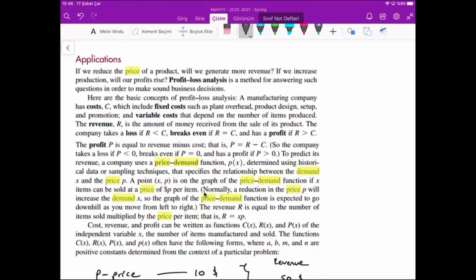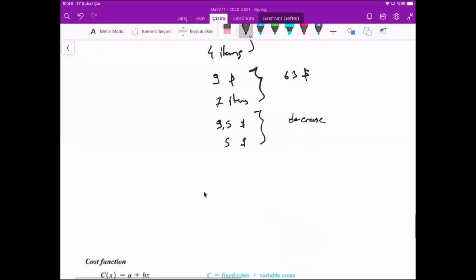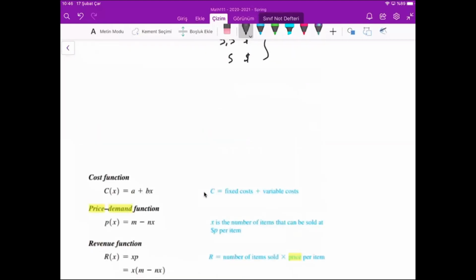The revenue is the amount of money received from the sales of its product. The company takes a loss if revenue is less than the cost. So you have a cost function. The cost function consists of fixed cost and variable cost.